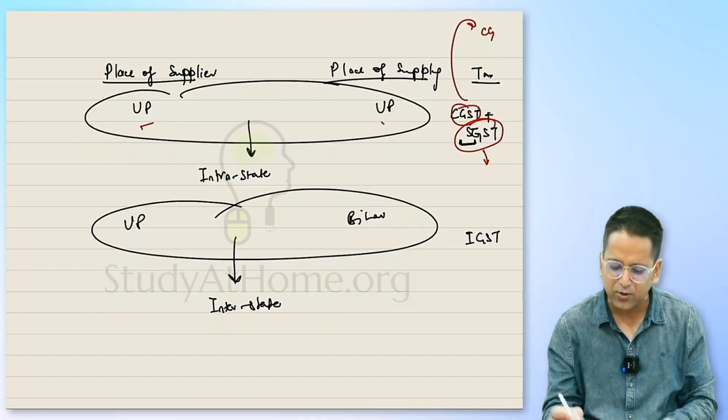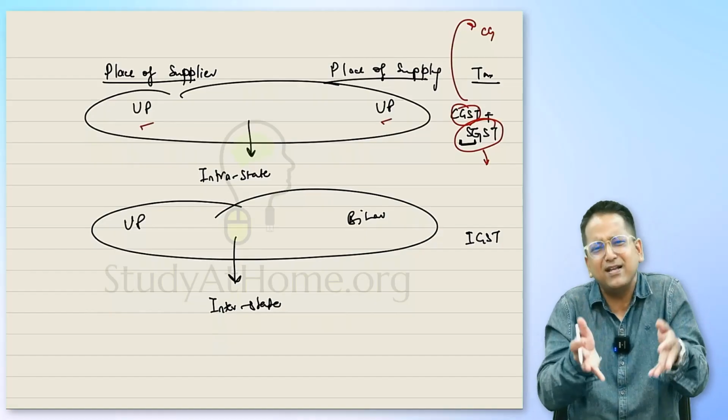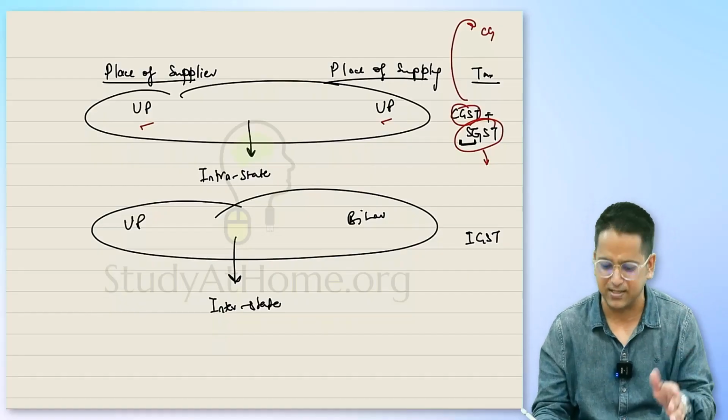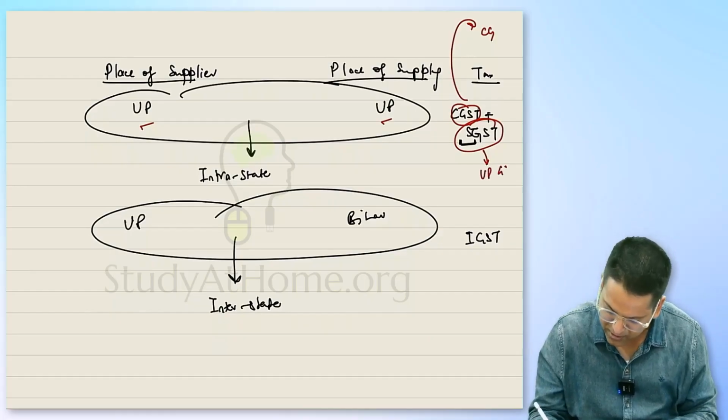Since here it's UP on both sides, we need not put much thought into it. This is the UP government's revenue. Right? This SGST here means UP GST. Okay? It is UP GST. And this will go to the UP government.